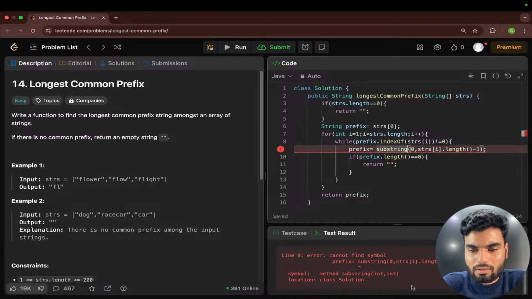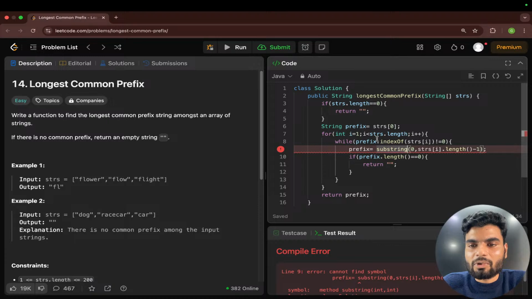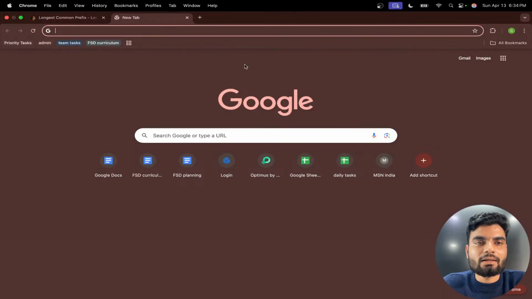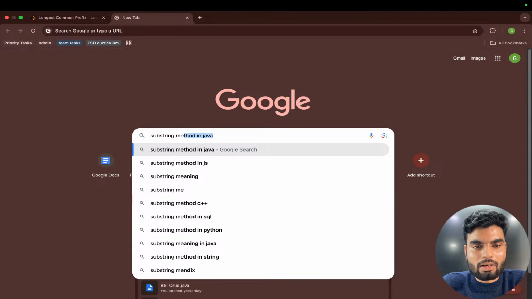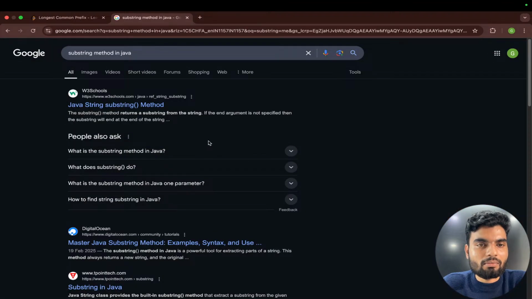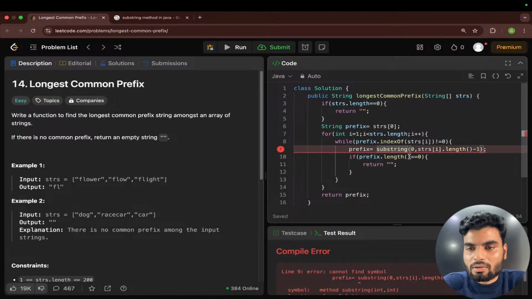Probably substring. The method, cannot find symbol substring. We have the substring method in Java. Do we have it? Yes, we have the substring method. Spelling is correct.